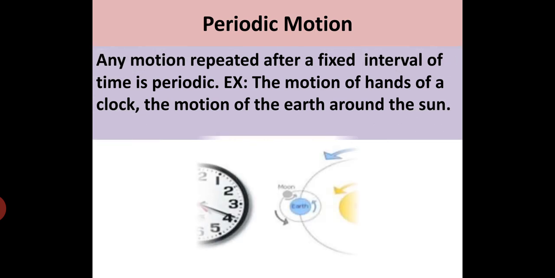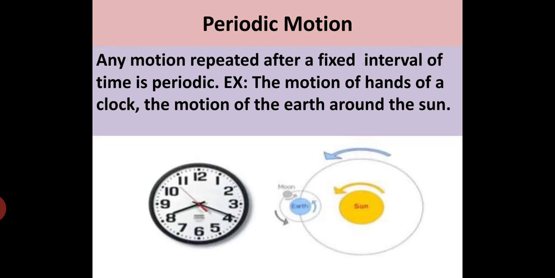So next we will study periodic motion. Any motion repeated after a fixed interval of time is periodic. For example, the motion of the hands of a clock or the motion of the earth around the sun. It repeats after a fixed interval of time, so we call it periodic motion. You all know there are 60 minutes in 1 hour, so it repeats after a particular fixed interval of time. So we consider them periodic motion.